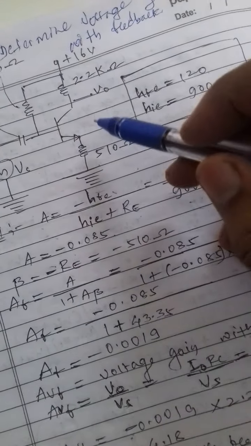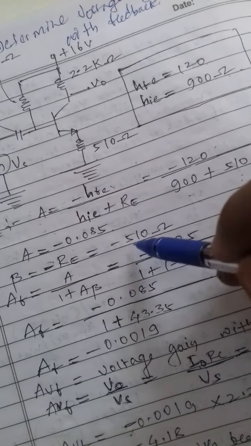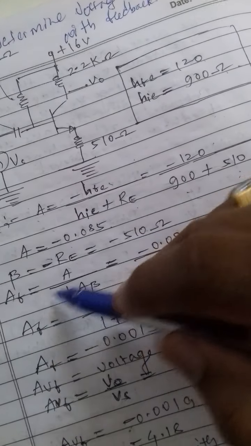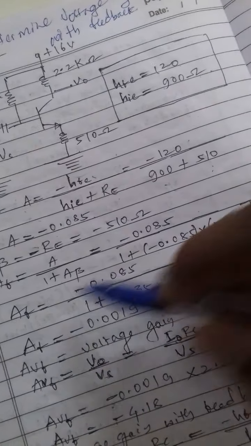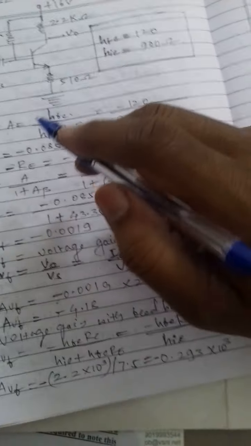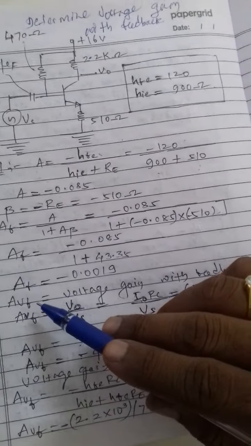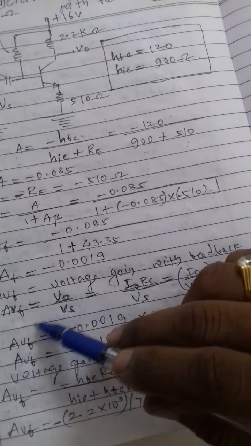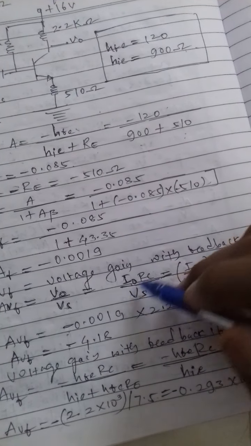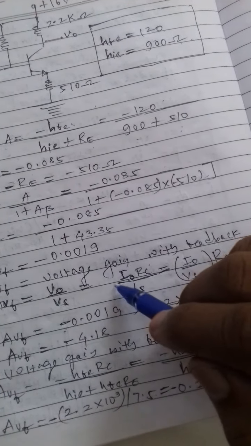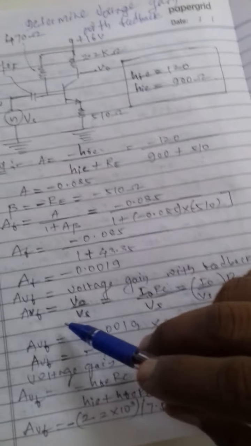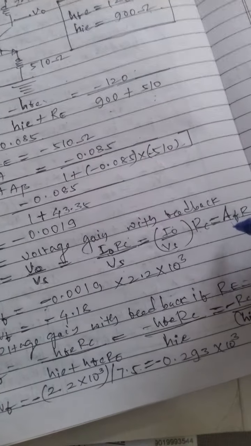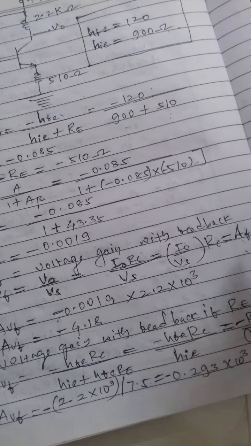Beta is equal to minus Re, here minus 510 ohms, and Af is equal to A upon 1 plus beta A, which gives the gain with feedback equal to minus 0.0019. Here AVf is the voltage gain with feedback, so AVf is equal to Vo upon Vs, equal to Io Rc upon Vs, which is Af into Rc.